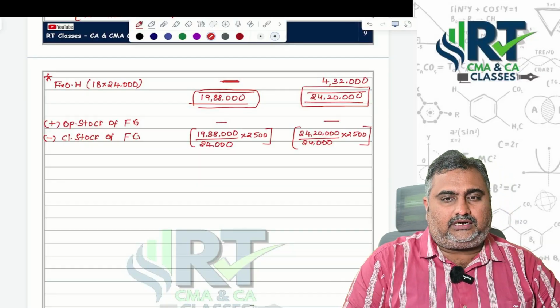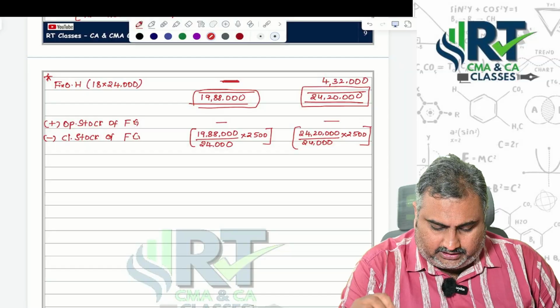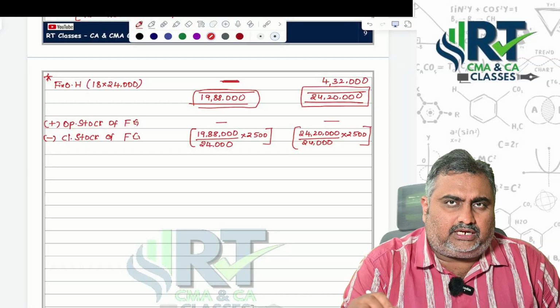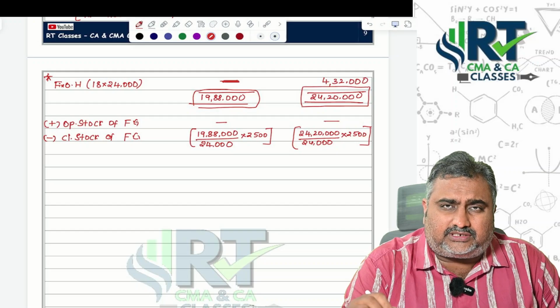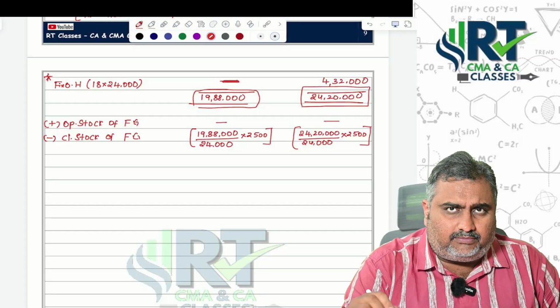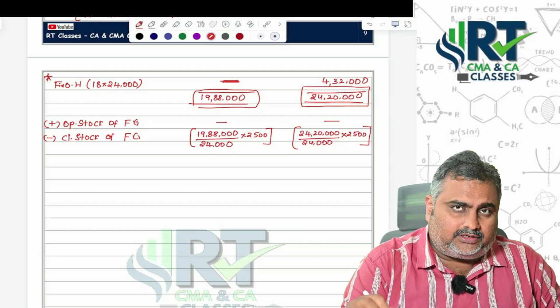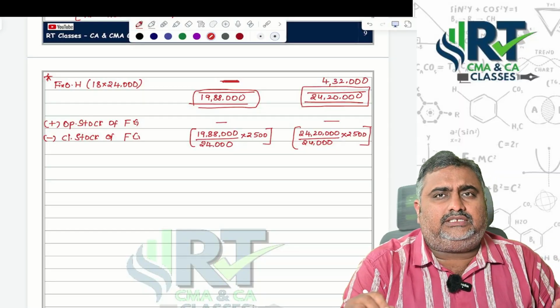Sir, if you understand theoretically what we mentioned, that is only what we are calculating here. At the time of valuation of inventory under marginal costing, the cost doesn't include period costs like administrative and selling, or any fixed part, because marginal costing inventory cost should be inventorable cost. Only the variable part of cost should be taken into consideration.